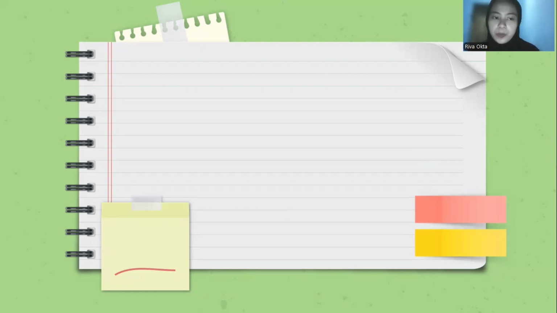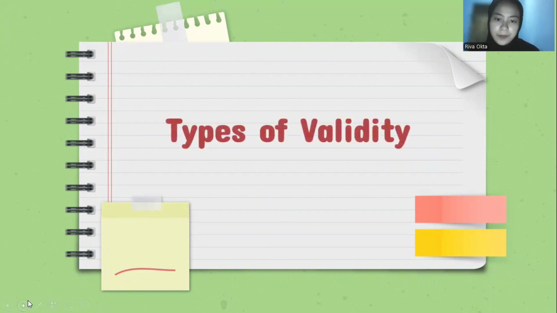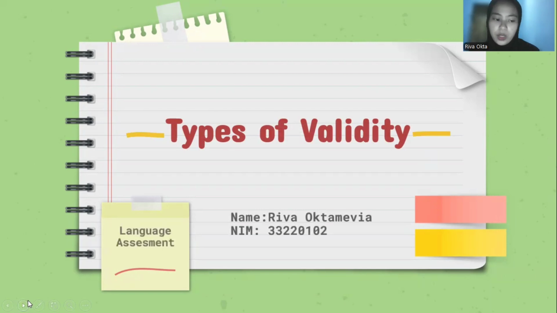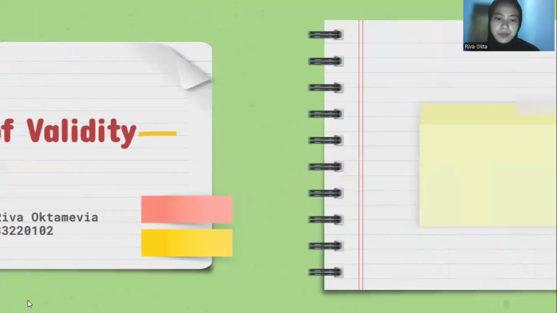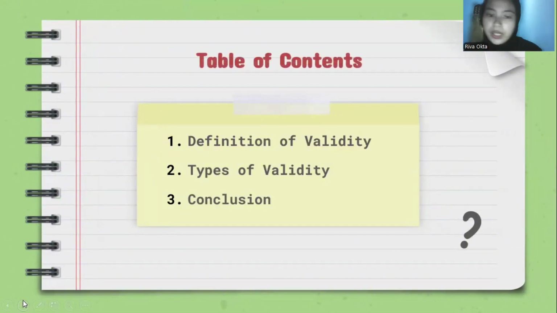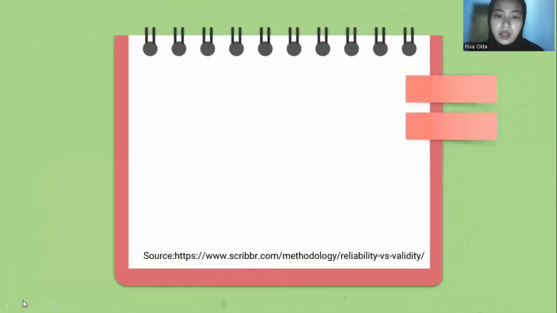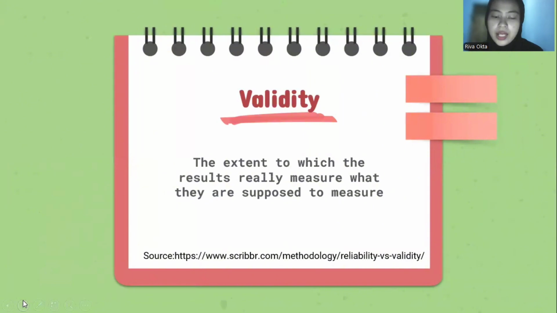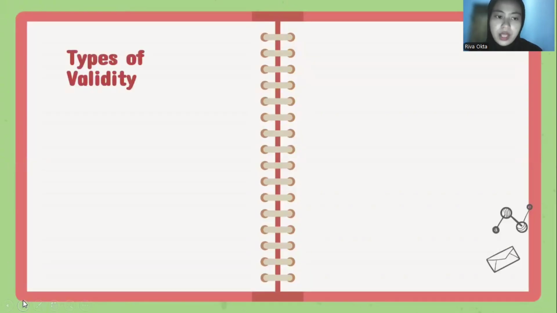And here I will do a presentation about types of validity in language assessment. In this presentation, I will explain the definition of validity, types of validity, and conclusion. What is validity? The extent to which the results really measure what they are supposed to measure. Types of validity are divided into 5.